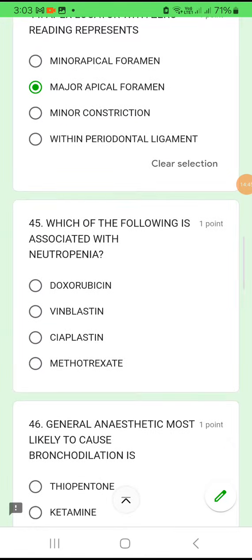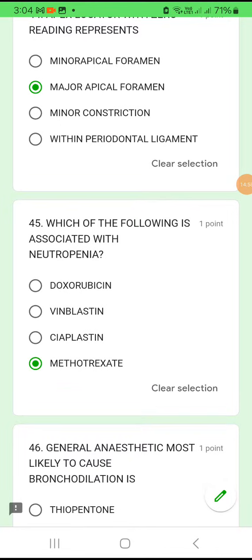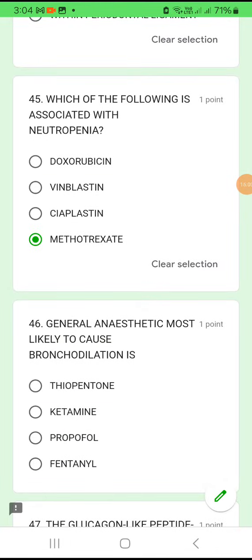Question number 45. Which of the following is associated with neutropenia? Which drug reduces the neutrophil count? Doxorubicin, vinblastine, cisplatin, methotrexate. Methotrexate, definitely. It is given for cancer. Methotrexate will reduce the neutrophil count.